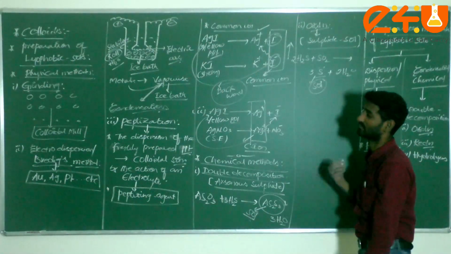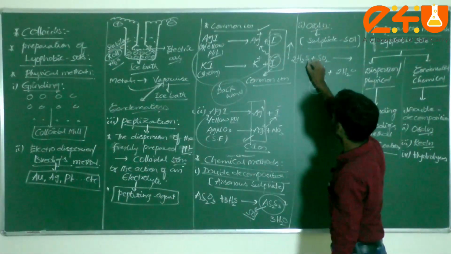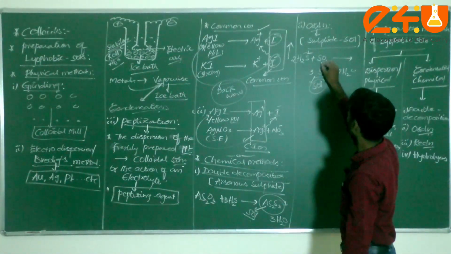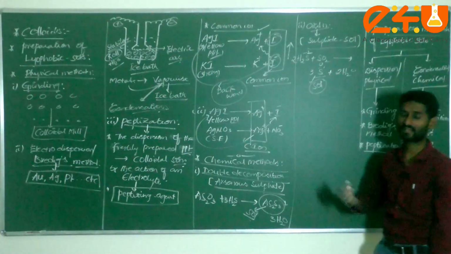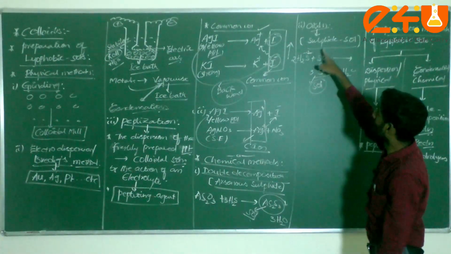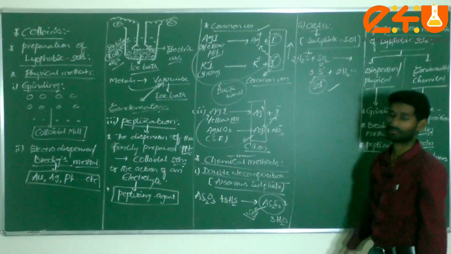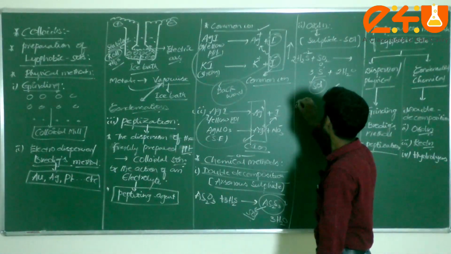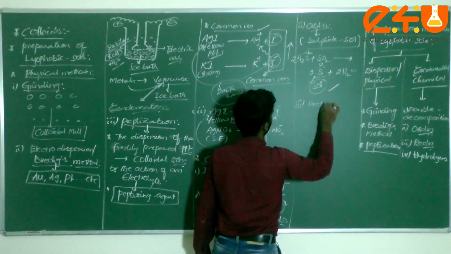Sir, how do you observe that this comes under oxidation? Check here: the oxidation number of sulfur here is -2, and it becomes 0. -2 to 0. Is it an increase in oxidation number or a decrease, dear students? -2, -1, 0. That is an increase in oxidation number. So it comes under oxidation. Very important.